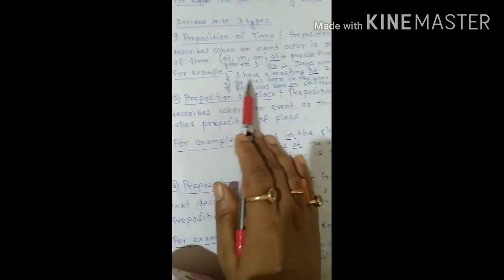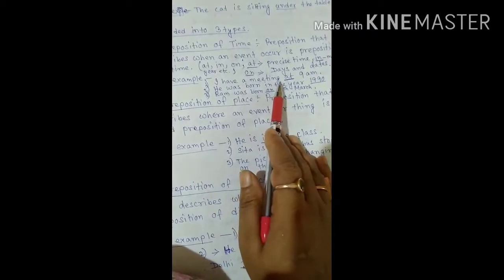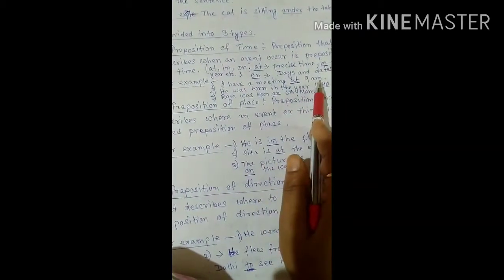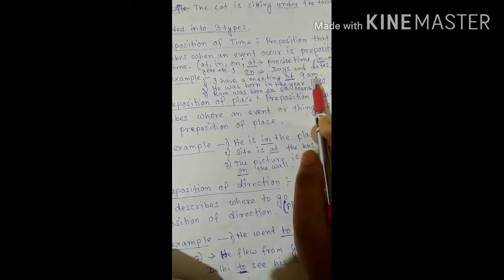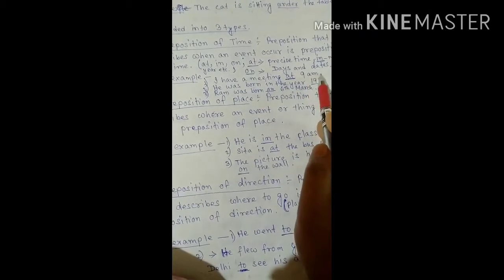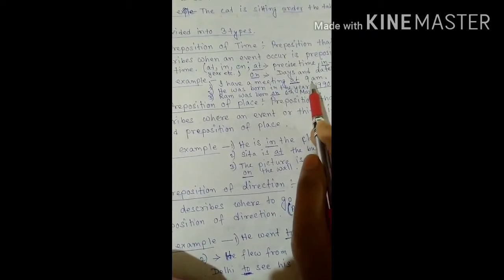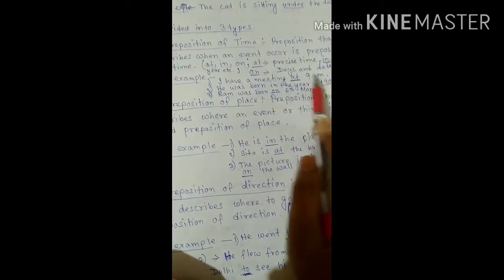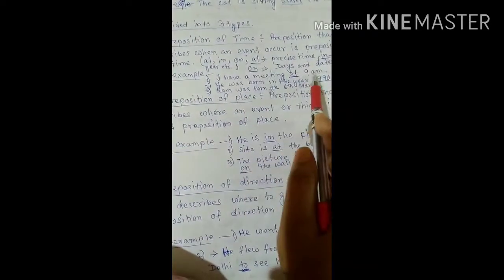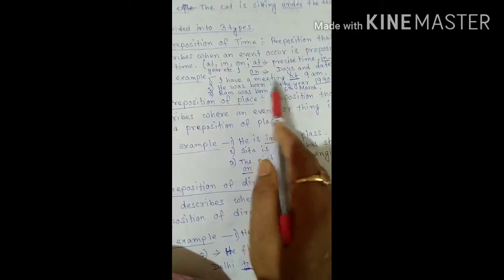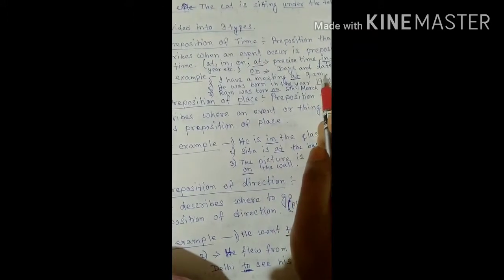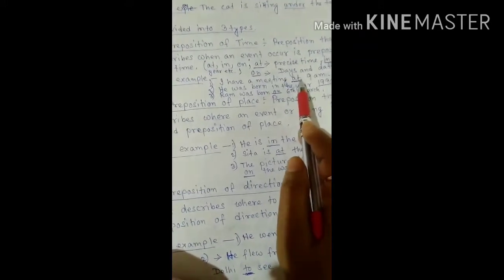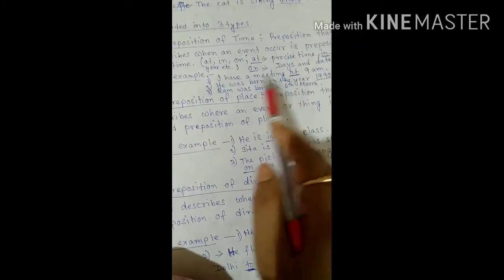Say for example, I have a meeting at 9 a.m. So what is mentioned here? 9 a.m. is mentioned. 9 a.m. describes the time. I have a meeting at 9 a.m. I am having a meeting at what time? At 9 a.m. So "at" is the preposition.